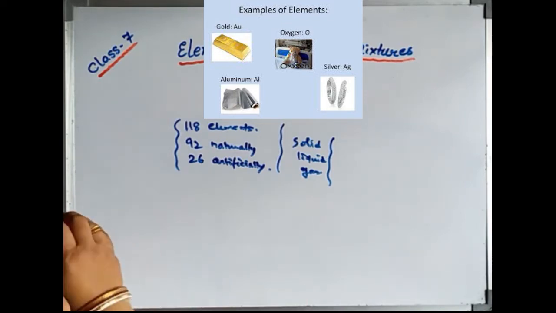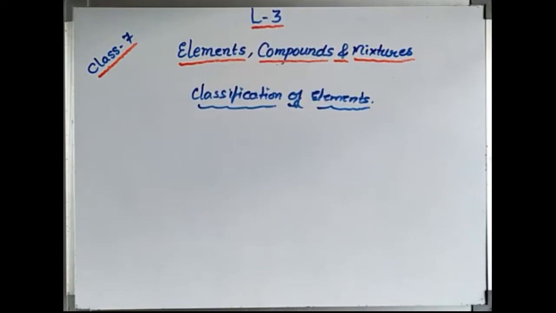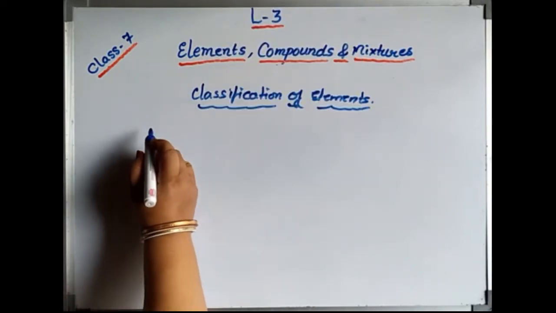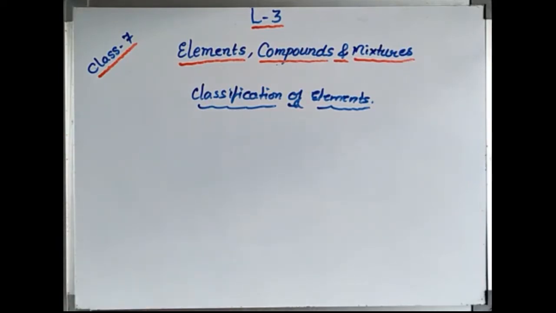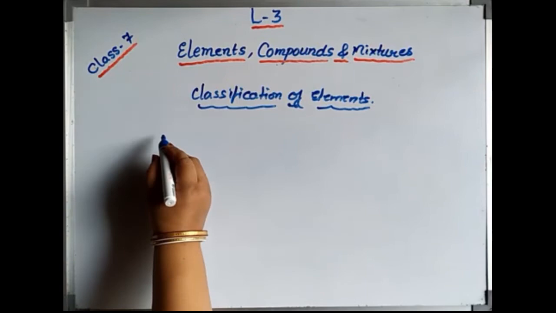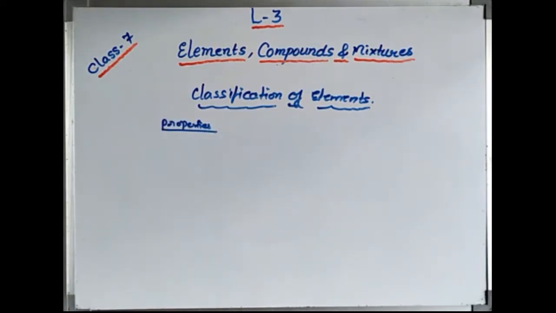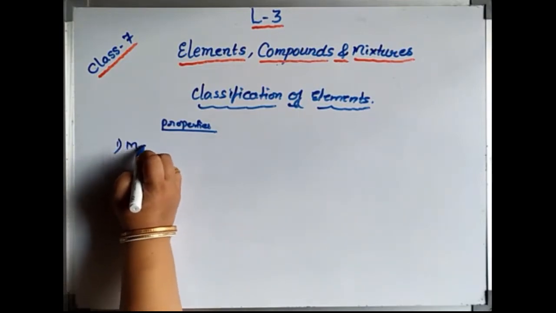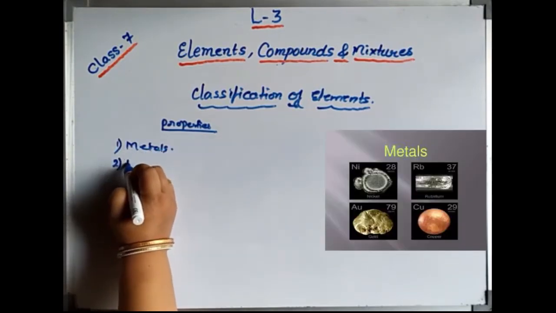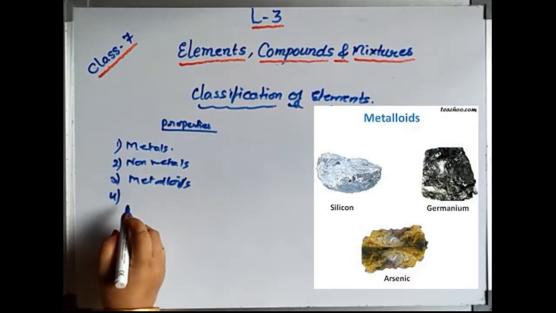The classification of elements. What are the basic classifications of elements? On what basis has the classification been done? On the basis of their properties. The elements have been classified into 4 major types. Okay. What are the 4 major types? First is the metals, second is the non-metals, third is the metalloids, and fourth is the inert gases.